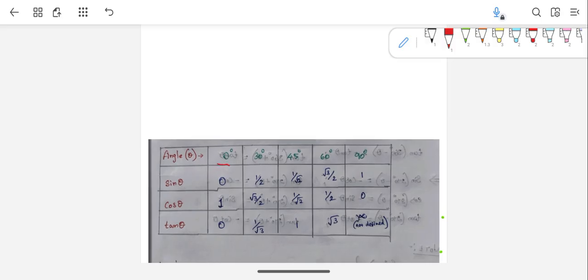So that is 0, 30, 45, 60, and then 90 degrees. Okay, so this you need to remember. First, we are going to find the values for sine theta, which means sine 0 degrees, sine 30 degrees, sine 45, sine 60, sine 90. It is already there in the table, right? I have written it. So how will you remember it? I'm going to tell you.